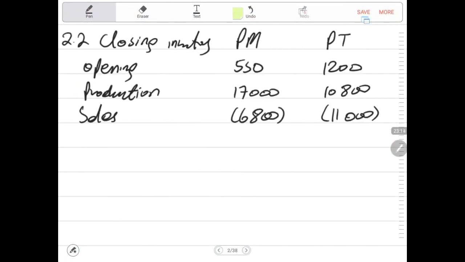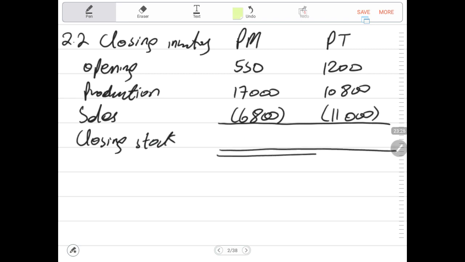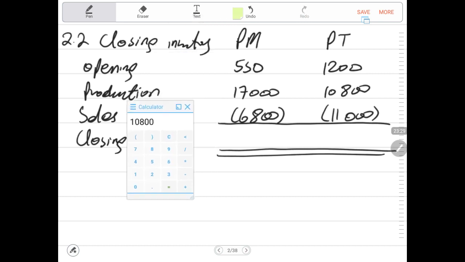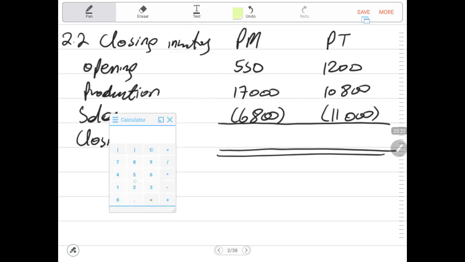Now we are just looking at the units that were sold. Therefore, now this will give us closing inventory. This will give us closing stock. And our closing stock in this case for each of the products will be 550 plus 17,000 minus 16,800. This gives us 750 units that are left at the end of the year. For the tablet, 1,200 plus 10,800 minus 11,000. That gives us 1,000 units that are left at the end of the year.